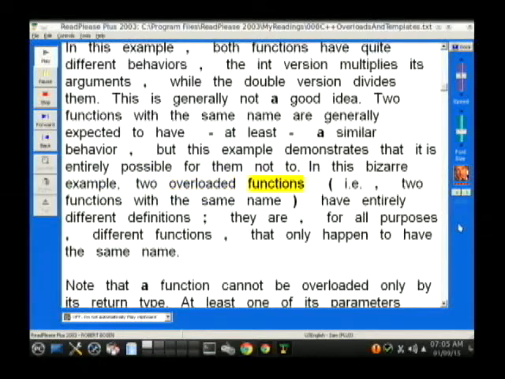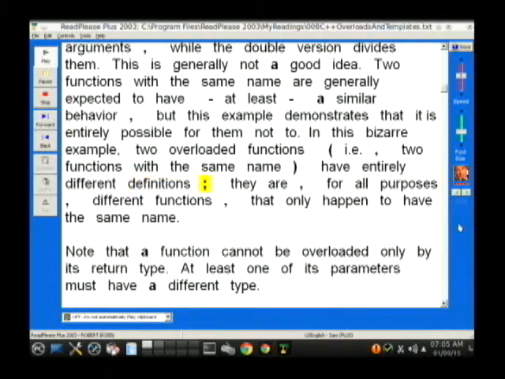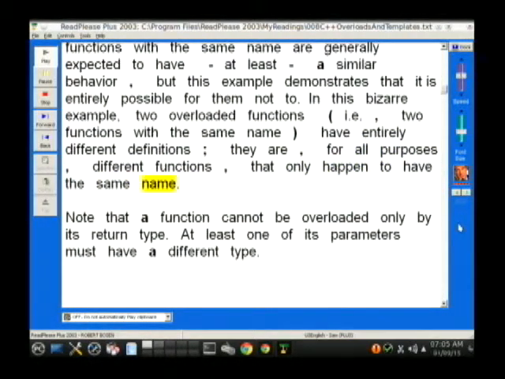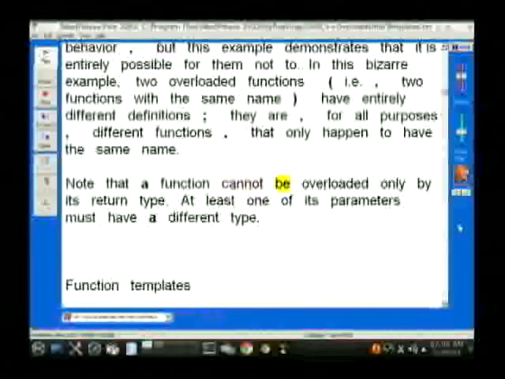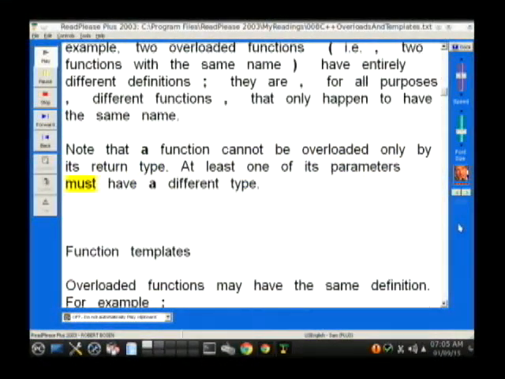In this bizarre example, two overloaded functions (that is, two functions with the same name) have entirely different definitions. They are, for all purposes, different functions that only happen to have the same name. Note that a function cannot be overloaded only by its return type. At least one of its parameters must have a different type.